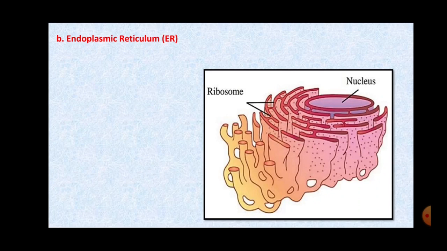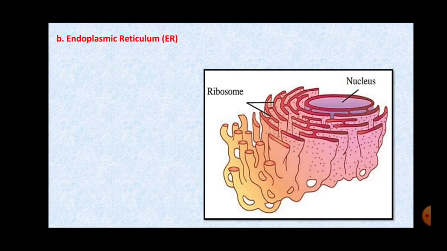It has a net-like structure of different tubes, right? These tubes are connected with each other and they are filled with a fluid. So, this endoplasmic reticulum connects the nucleus with the outer environment of the nucleus, right?